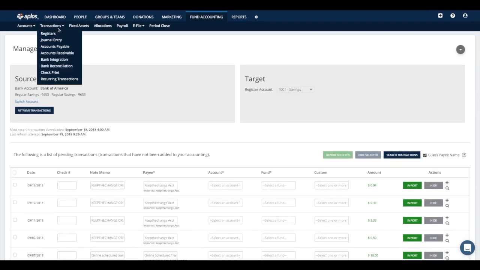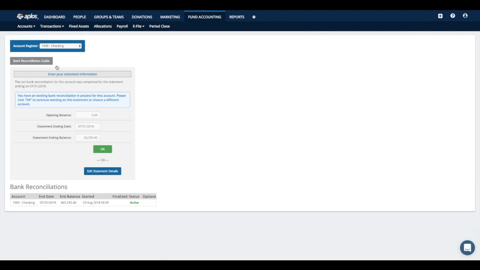All right. Underneath bank integration, let's go ahead and jump into bank reconciliation. So bank reconciliation, this is a tool that works kind of like a checks and balances tool to make sure that everything in Aplos is accurate with what's showing on your bank statements. So using this tool, this will help you figure out if you have any duplicate transactions in Aplos, if you have anything missing in the software, or if you just recorded something incorrectly. This is a good way to just check and make sure that everything you have within Aplos is accurate.